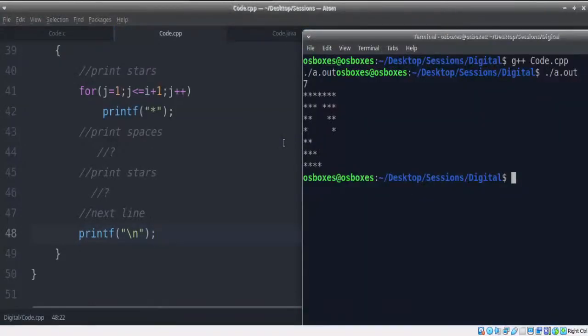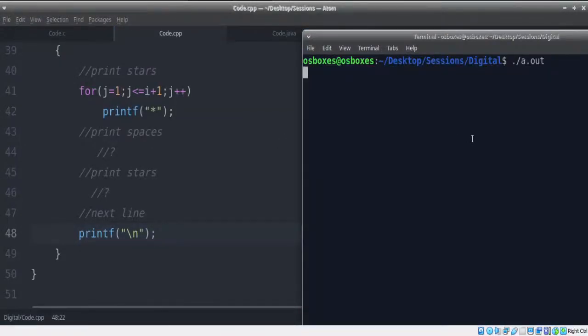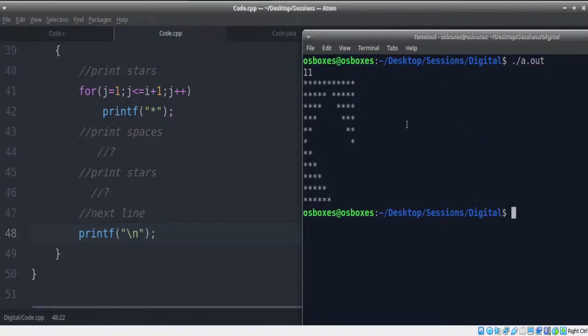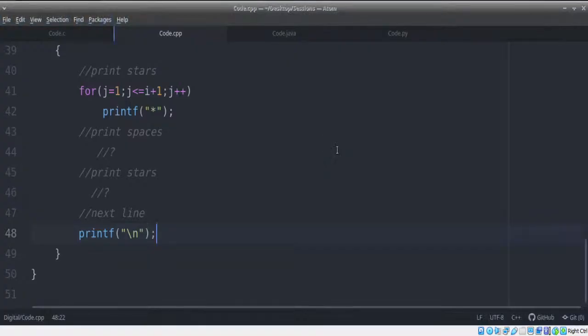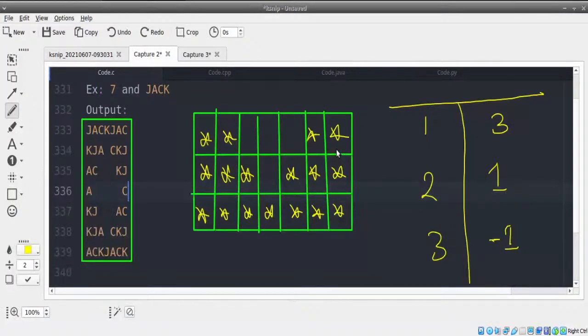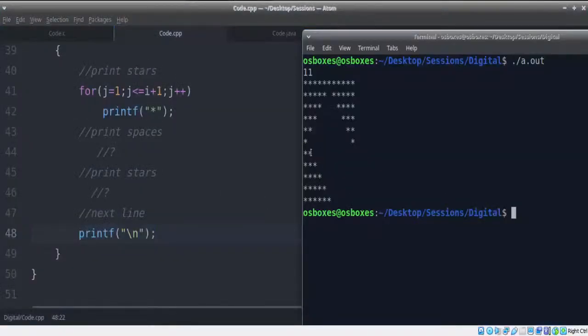Now let me execute the same program again with a different number, 11 lines. Are we starting with 3 spaces here? Absolutely not. There are more spaces, so I cannot start with 3. I have to figure out how many spaces there are. The number of spaces here is always 2 less than the number of spaces before it.